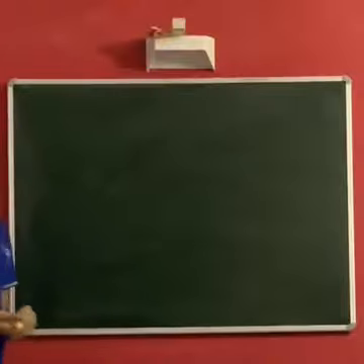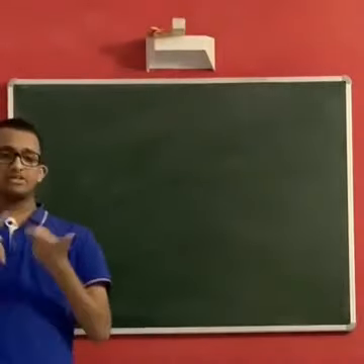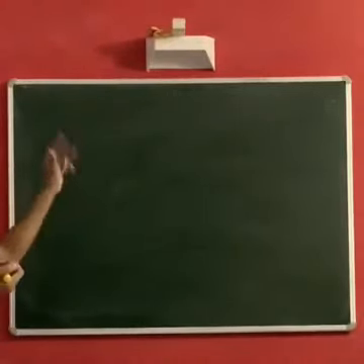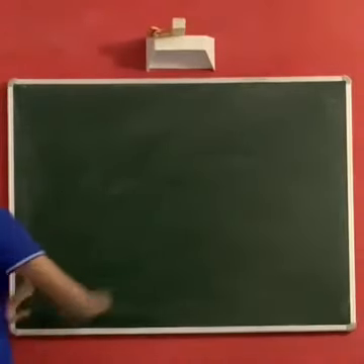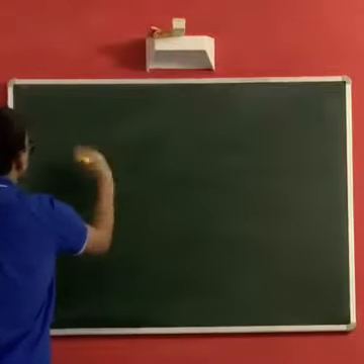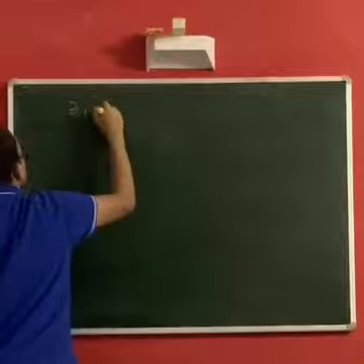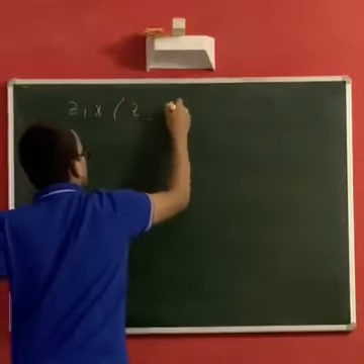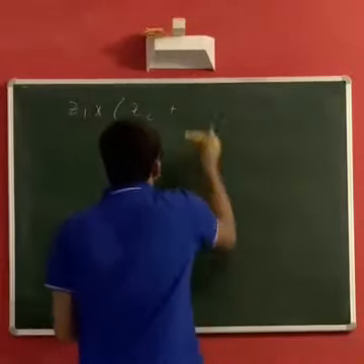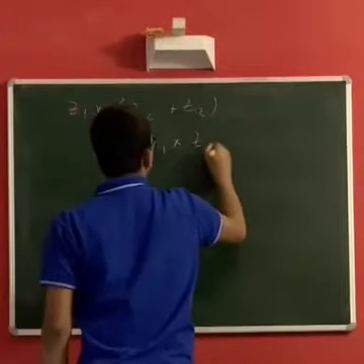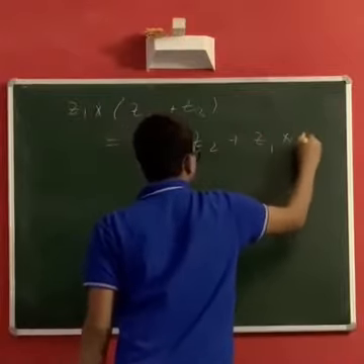So for both the operations, we now have commutativity, closure, associativity, and then we have the identity and inverse property satisfied. Now just the distributive law, if you prove it, it will be a field. It will have satisfied all the field properties. So what do we have to show? We have to show that z1 times z2 plus z3 is equal to z1 times z2 plus z1 times z3.